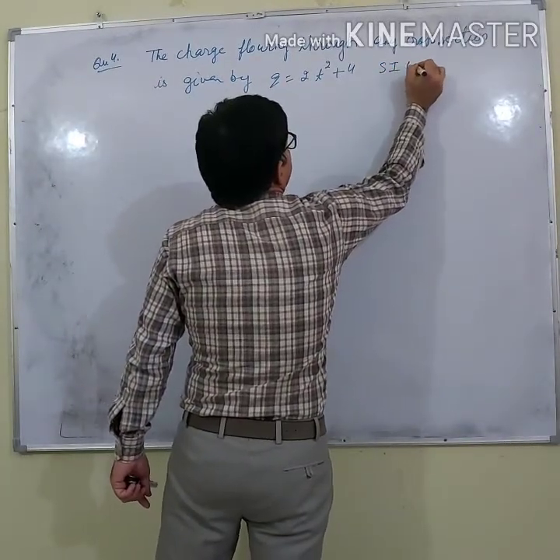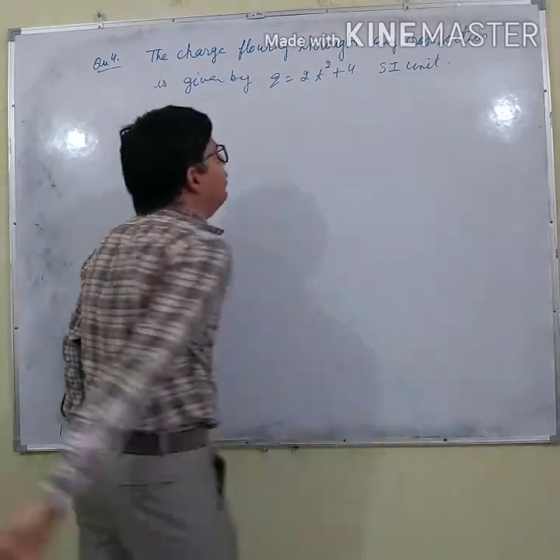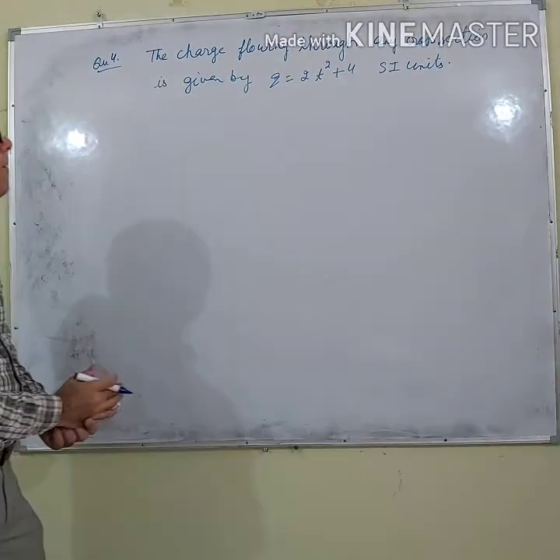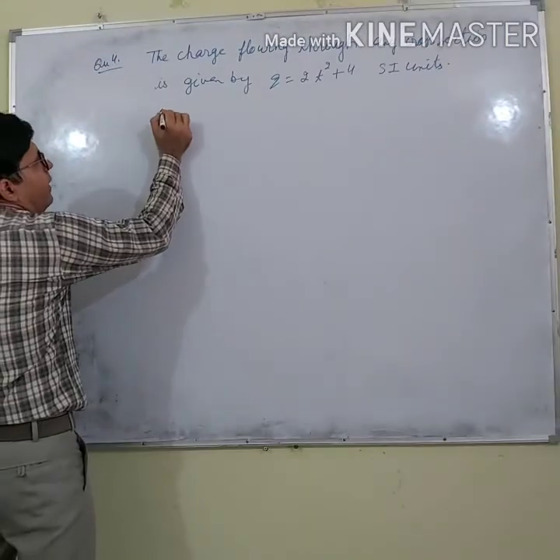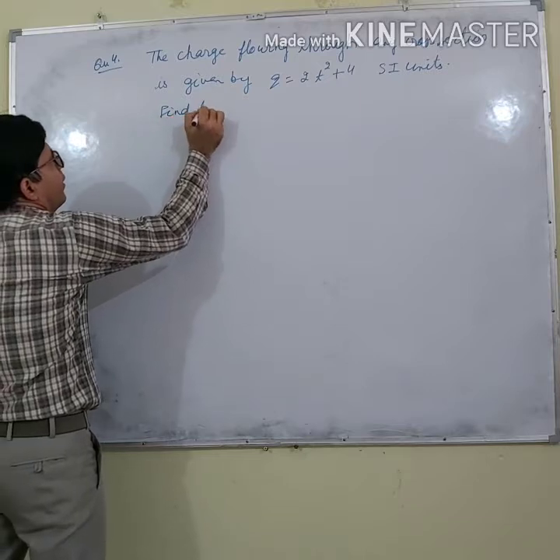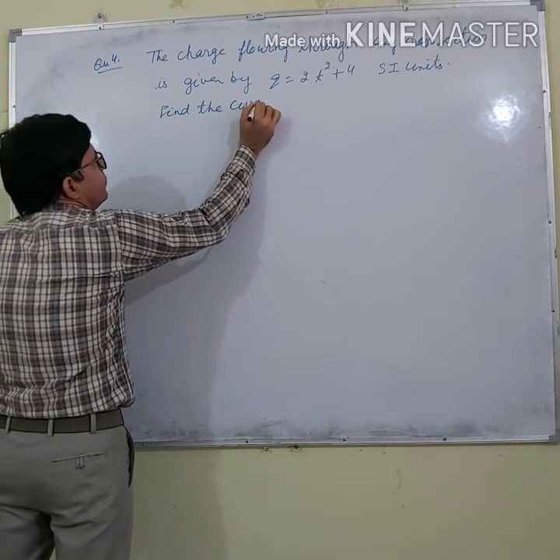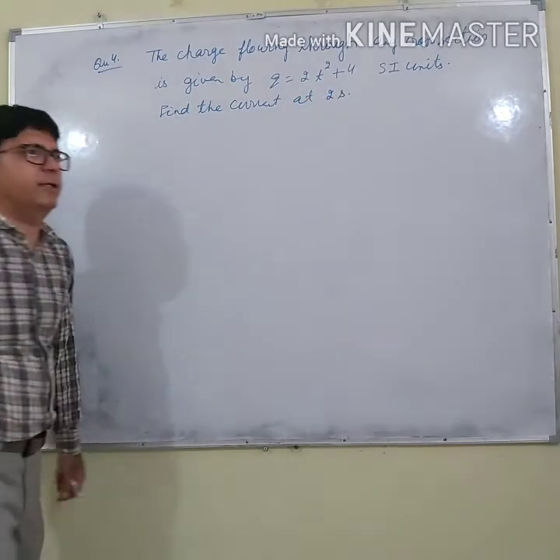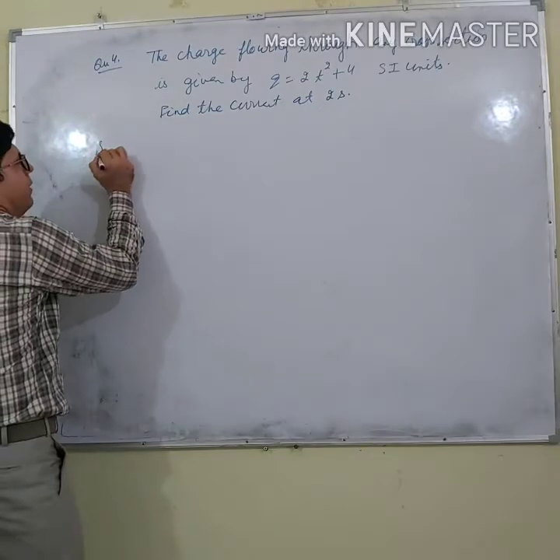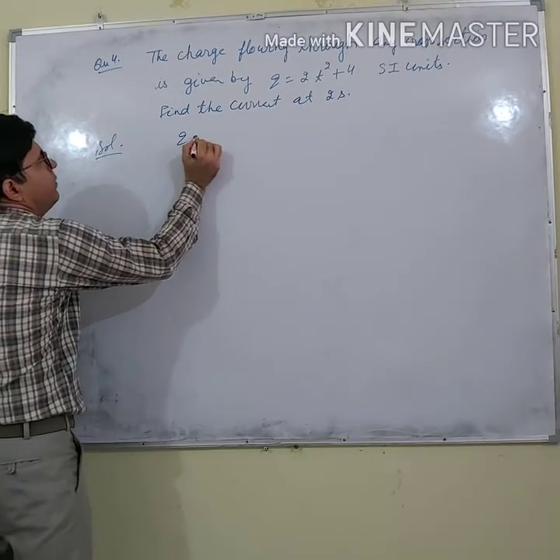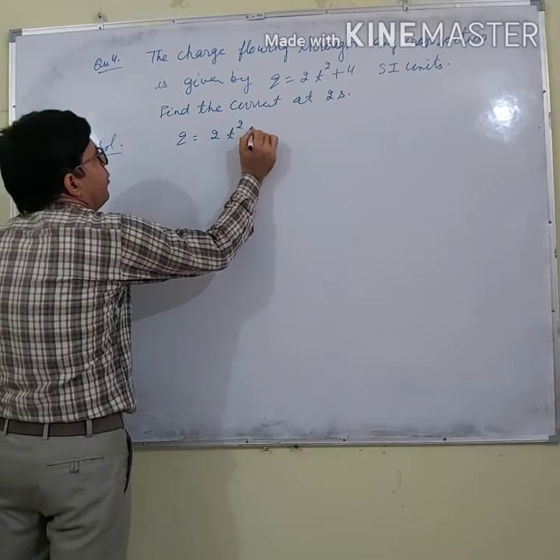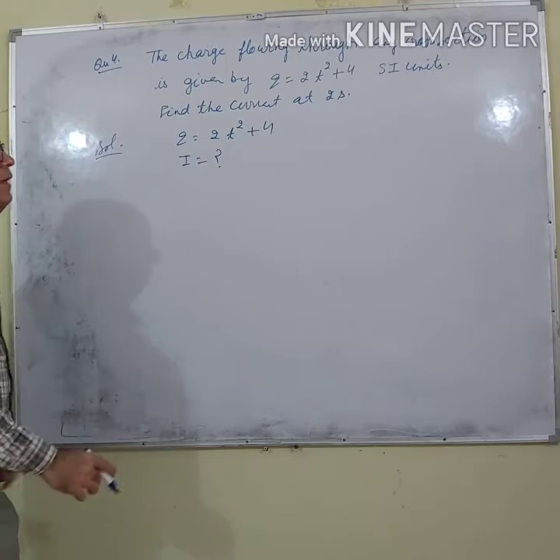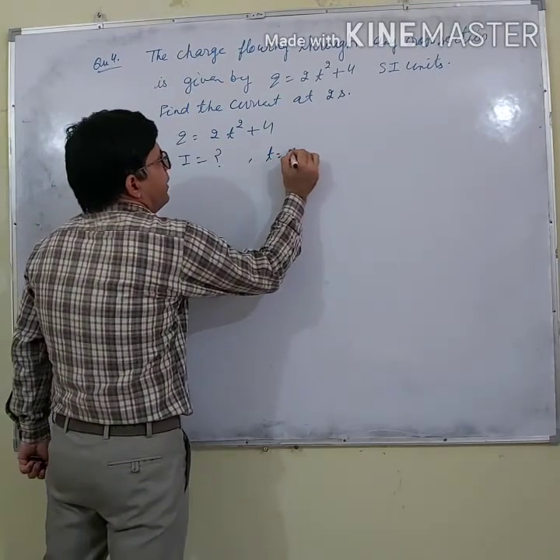In SI units, where Q is in SI units and time is also in SI units. Now find the current at 2 seconds. I know that what I am given, Q is 2t square plus 4. My target is to find the current at 2 seconds.